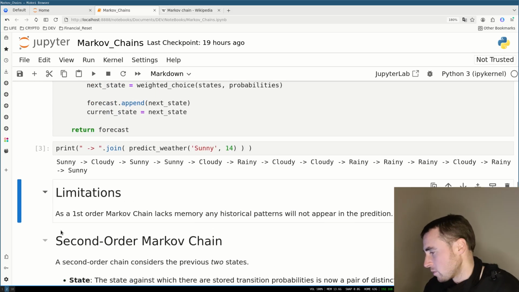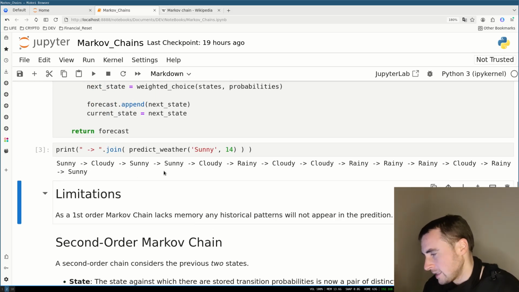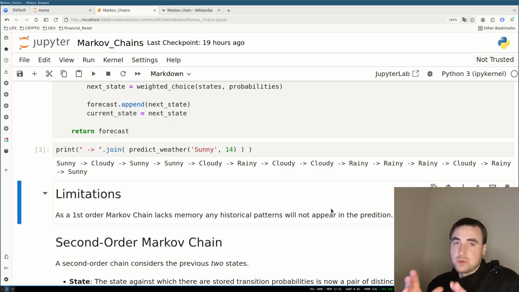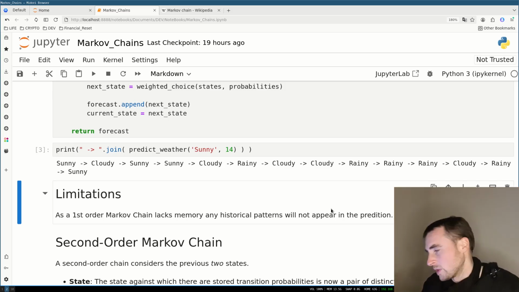So here's my chain of predictions: sunny, cloudy, sunny, sunny, cloudy, rainy, cloudy, cloudy, rainy, rainy, rainy, cloudy, rainy, sunny. The main limitation of this process is it lacks memory. If there is some pattern in the chain of events, your prediction will have no knowledge of any such pattern and it will just blindly make its predictions. But it still has its usefulness.